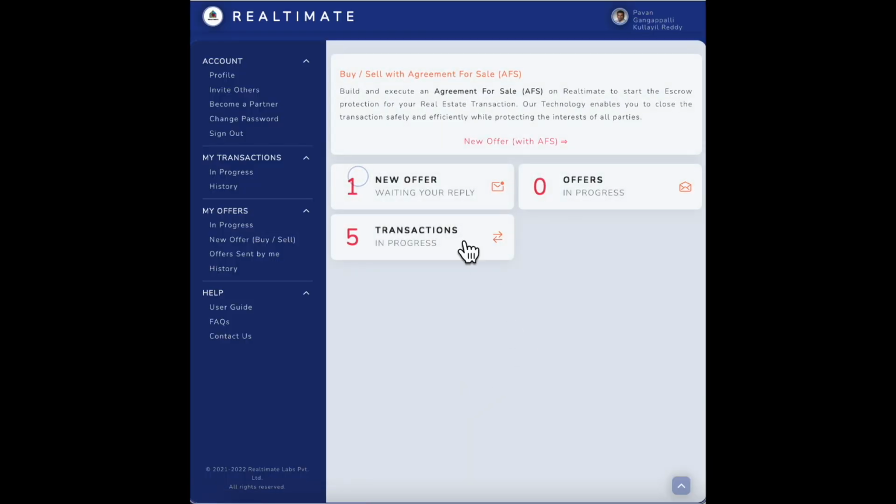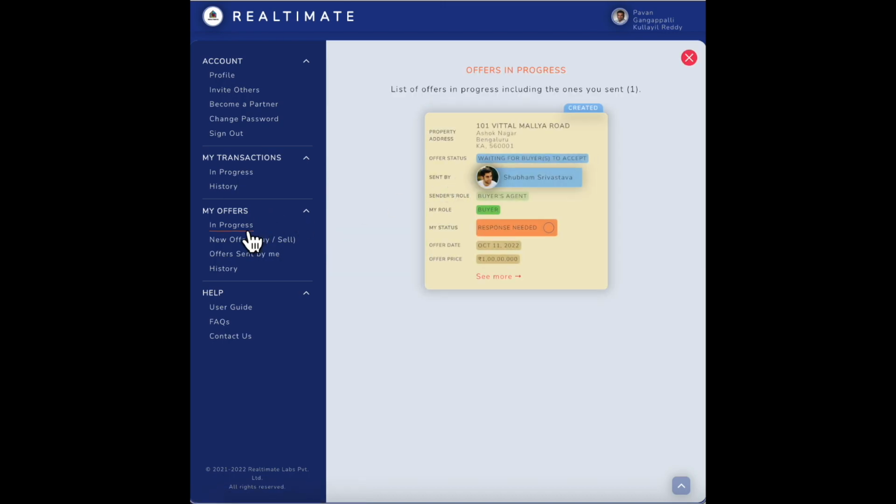So as soon as I log in, my gaze is pointing towards this blinking icon here, right? Which shows that there is a new offer, and I can click here, or I can go to my offers in progress and I can also see it there. Okay, so waiting for the buyer to accept.